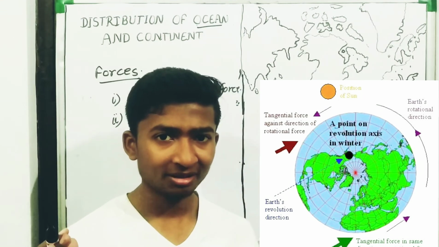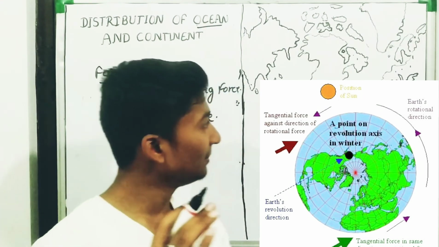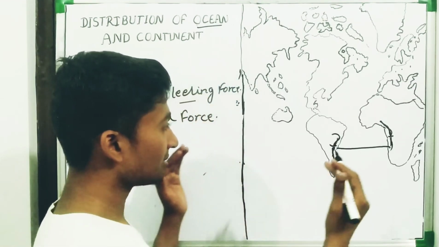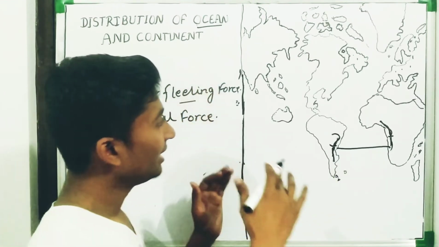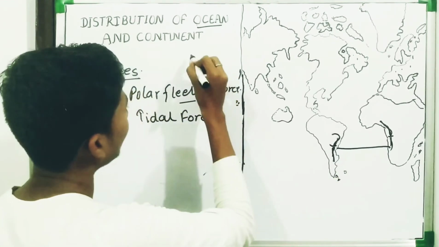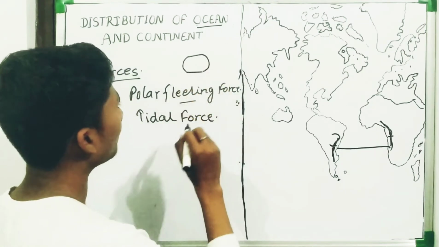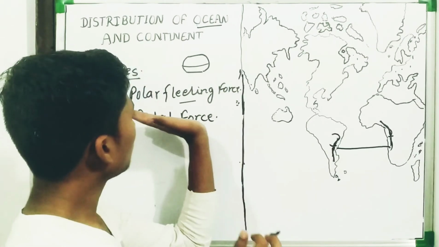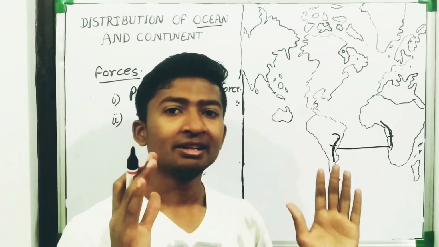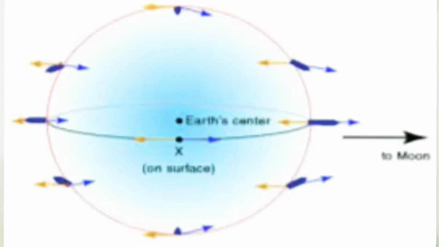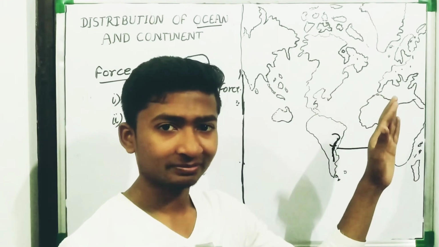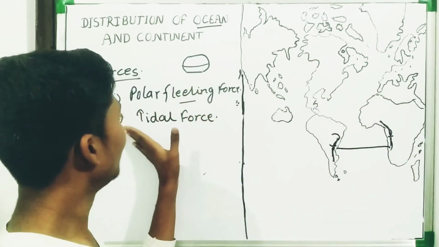What is the shape of Earth? Earth has a geoid shape. Means it has a bulge over the equator. On the equator it has a bulge, but in the polar areas it has a flat surface like this. What does polar fleeing force explain? Earth is rotating and revolving both. Due to this force, these continents are drifting.